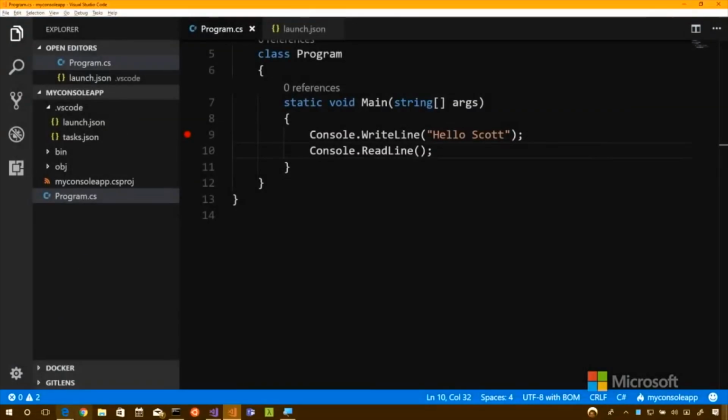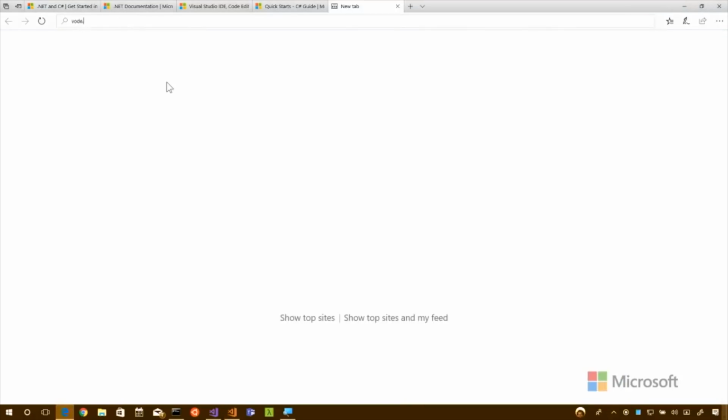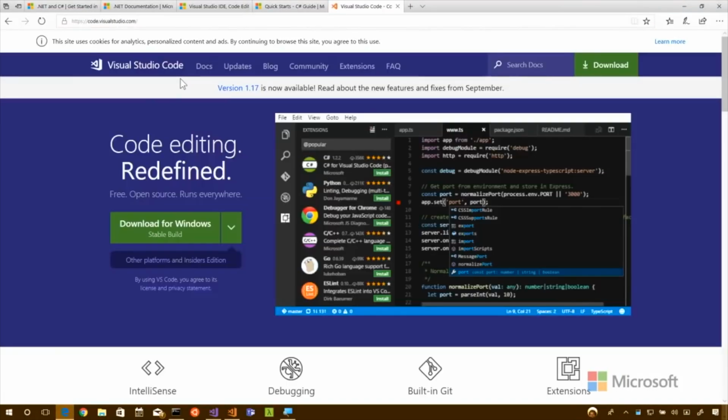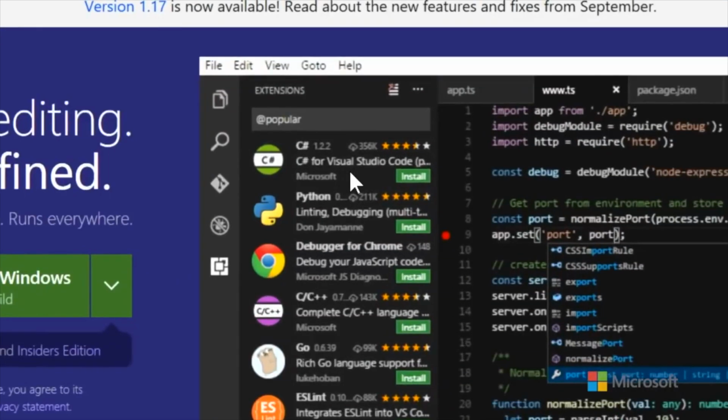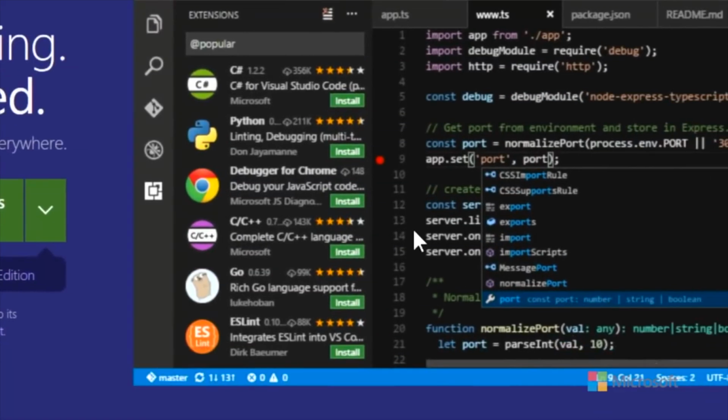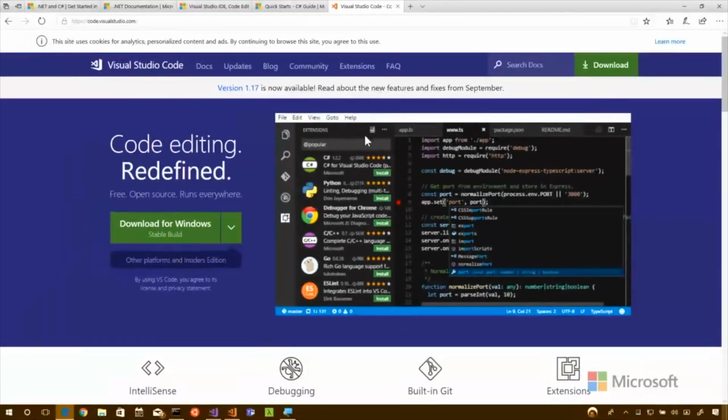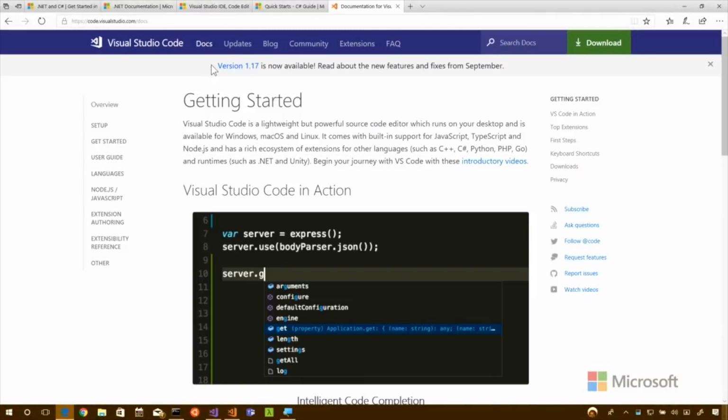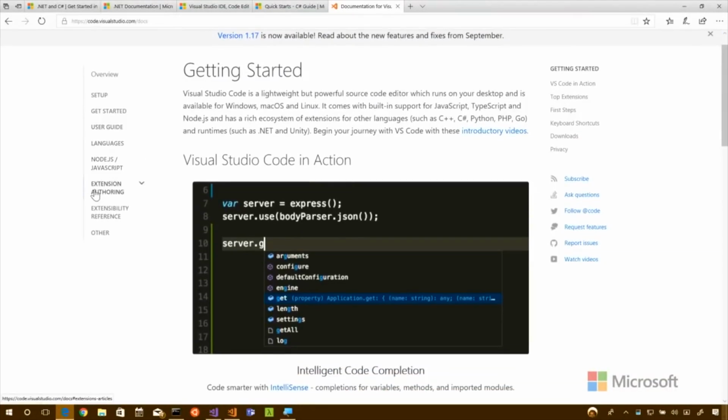I think it's also worth showing the audience where to go and read more about what's happening with Visual Studio Code. So Visual Studio Code is up at code.visualstudio.com. And there's a really rich marketplace as well for extensions. There's lots of stuff. So you can use it for C# like we are, or Python or C++ or Go or a million different things. And their docs are really lovely. There's lots of different things you can learn about.